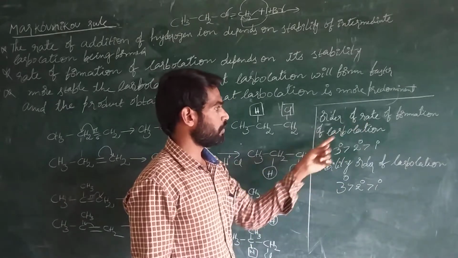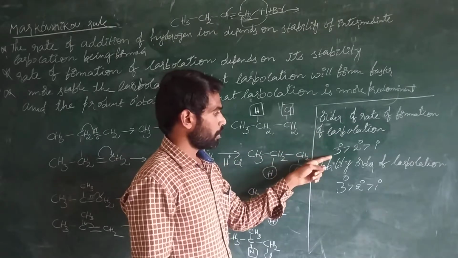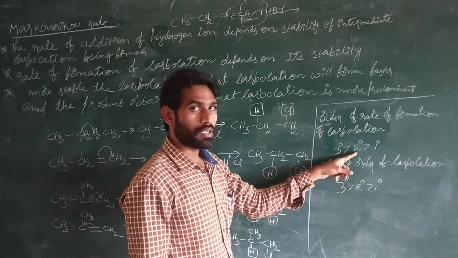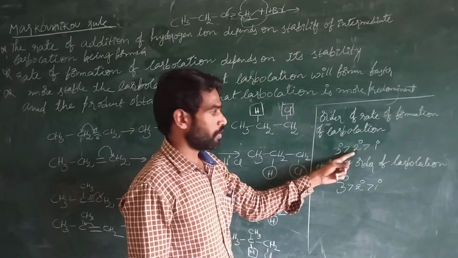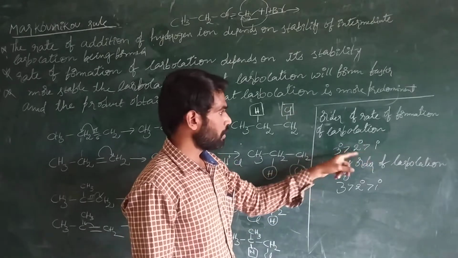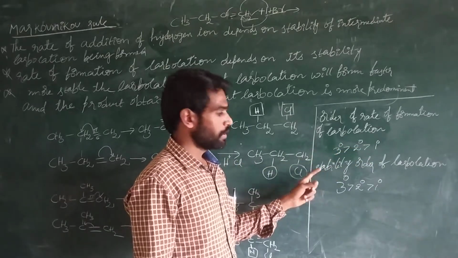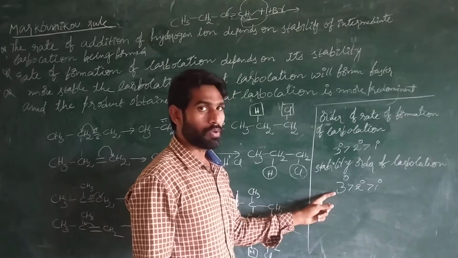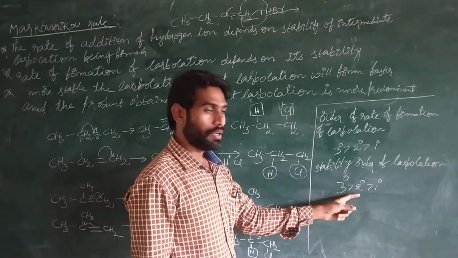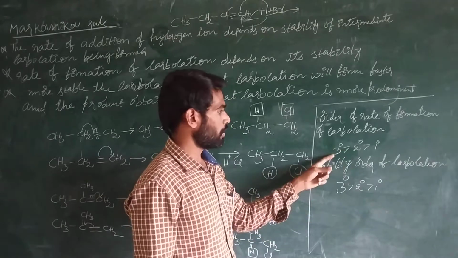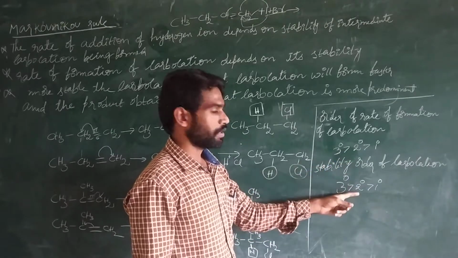See here, the rate of formation of carbocation: tertiary carbocation is formed faster than secondary, and secondary carbocation is formed faster than primary. Why do we follow this order? That depends upon its stability. Tertiary carbocation is more stable than secondary, which is more stable than primary. That's why the stable carbocation is formed faster than the others.